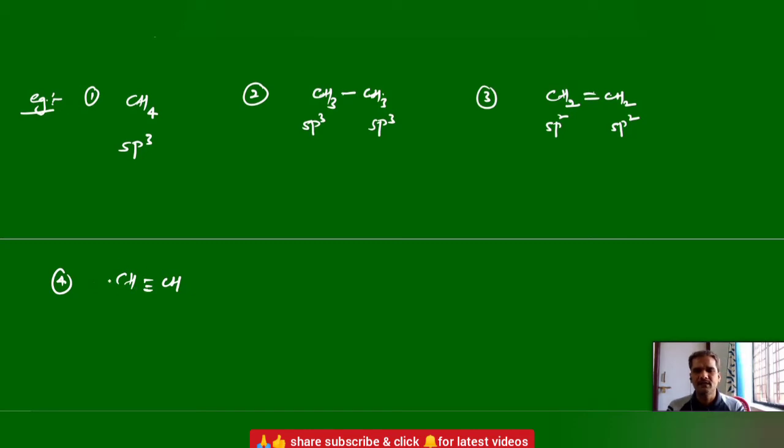Let me take acetylene here. This carbon has 2 pi bonds. 2 pi bonds means sp hybridization. And here also 2 pi bonds, sp hybridization. Let me take this 1-butene. So this terminal carbon has 1 pi bond, so sp2 hybridization. And this one has 1 pi bond, sp2 hybridization, and this carbon is sp3, and this one sp3.